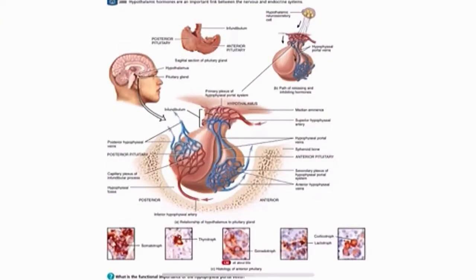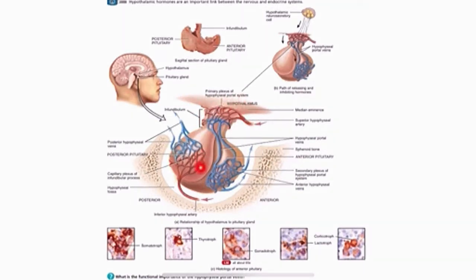The pituitary gland has two anatomically and functionally separate portions. You have your anterior pituitary or the anterior lobe, and the posterior pituitary or the posterior lobe. Here you have your hypothalamus, and this would be your infundibulum. You can see the proximity between your hypothalamus and your pituitary gland.